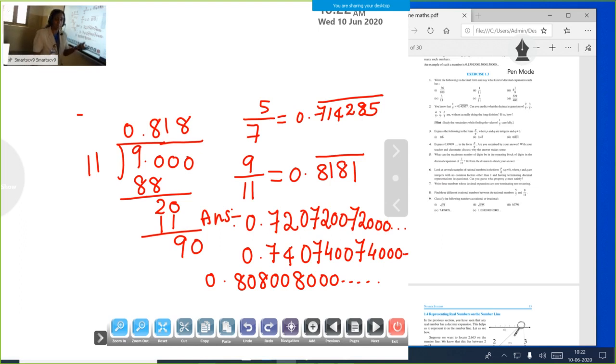Not only this one, we can write so many irrational numbers between these numbers. So today's topic is about irrational numbers, numbers we can't represent in p by q form, that are non-terminating, non-repeating also.